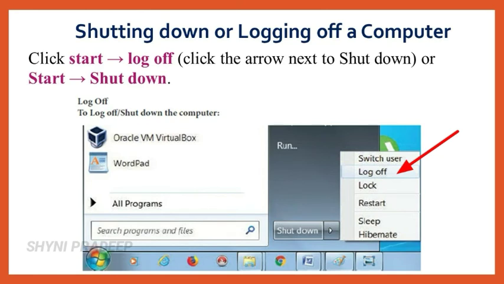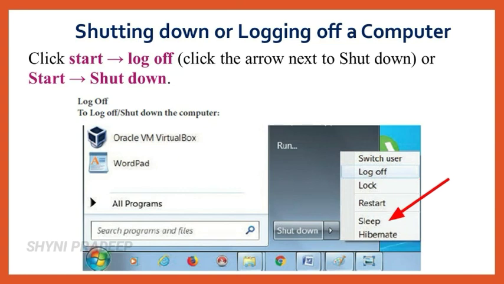So if you want to switch to another user account on the computer without closing your open programs, then you have to select the Switch user option. After closing all your open programs, then you have to select the Log off option. Next, Lock. If you want to lock the computer while you are away from it, you have to select this option. And next, the Restart option, which means reboot the computer. If you want to restart your computer, you have to select this option.